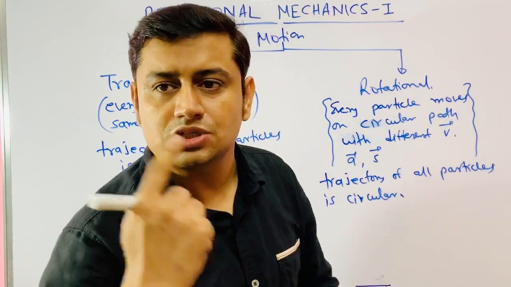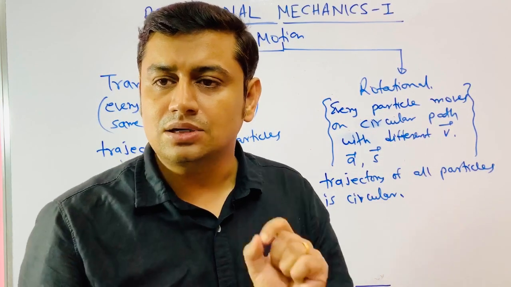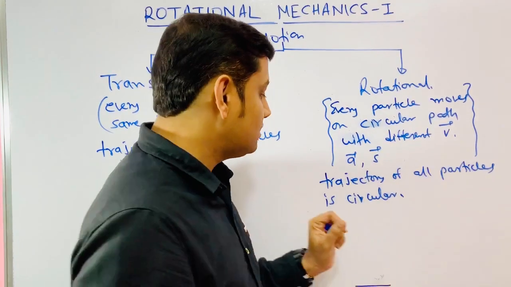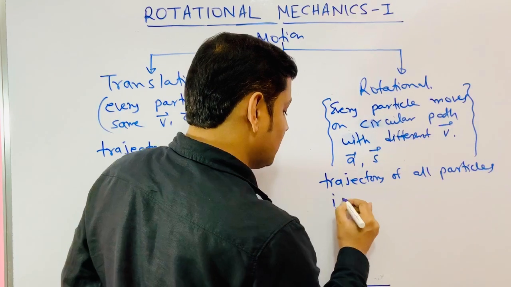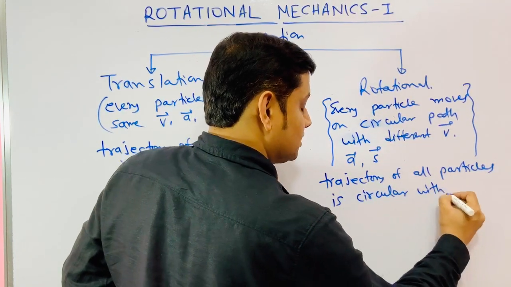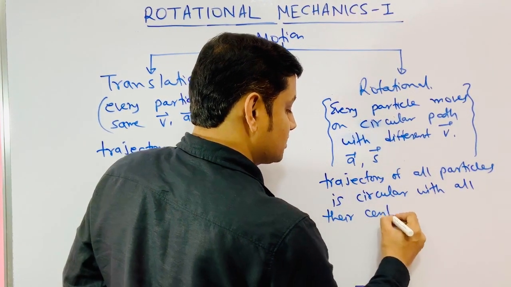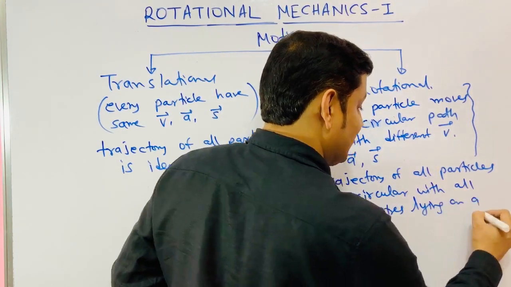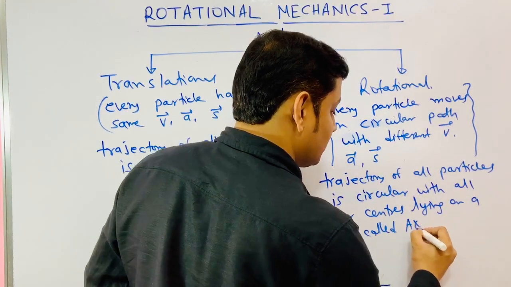Every particle moves on a circular path with centers lying on a straight line, and this line is called the axis of rotation.